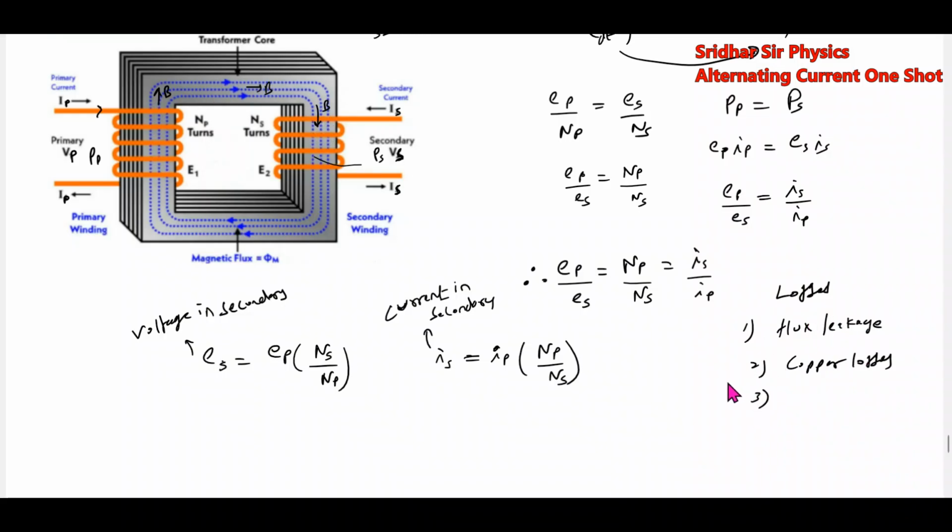Third one, heat will be generated because the core is made of metal. A variable current flows through it, so eddy currents are generated. So these are eddy current losses. How to minimize eddy currents? By laminating the core. By laminating, the eddy currents flowing here will be minimized.